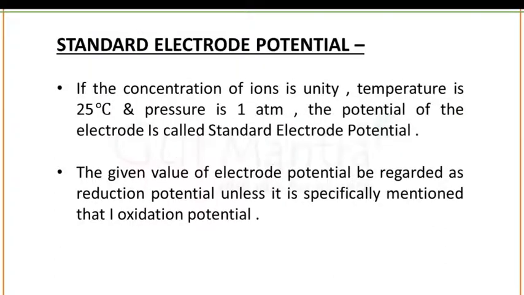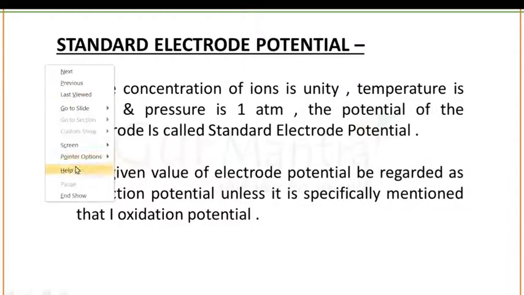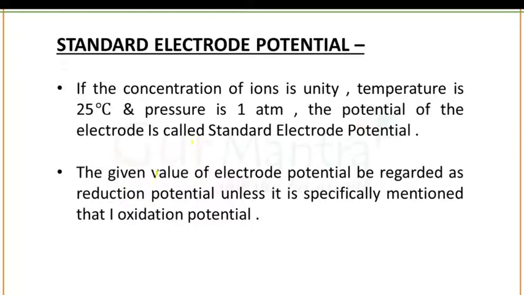Okay. Next term is standard electrode potential. When you take the standard conditions, then the previous electrode potential will be known as standard electrode potential. The standard conditions are: if the concentration of ions is unity, temperature is 25 degrees Celsius and pressure is 1 atmosphere, then the potential of the electrode will be known as standard electrode potential.